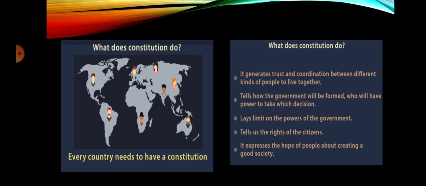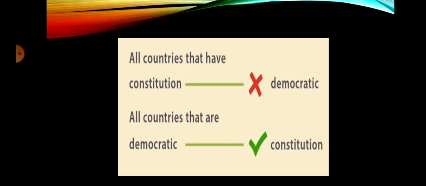Now, if you are wondering what a constitution does, remember that there are many countries and every country has a diverse group of people. Democratic or not, every country needs to have a constitution. A constitution does many things: it generates trust and coordination between different kinds of people to live together. It tells how the government will be formed, who will be in power to take which decision, lays limits on the powers of the government, tells us the rights of the citizens, and expresses the hope of people about creating a good society. Not all countries which have a constitution are necessarily democratic, but all countries that are democratic will definitely have a constitution.